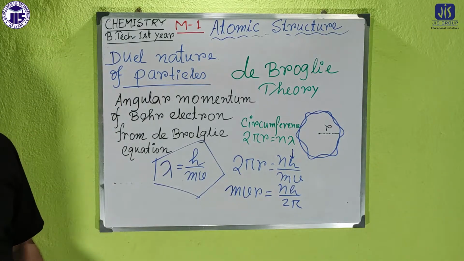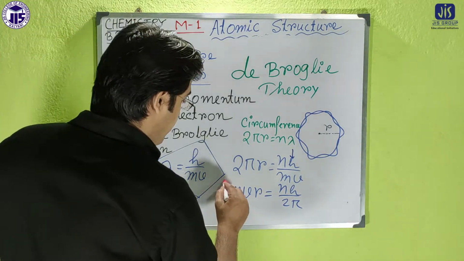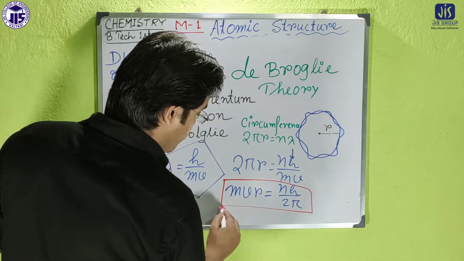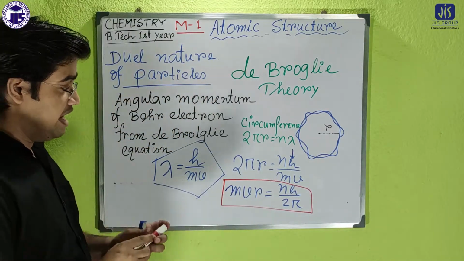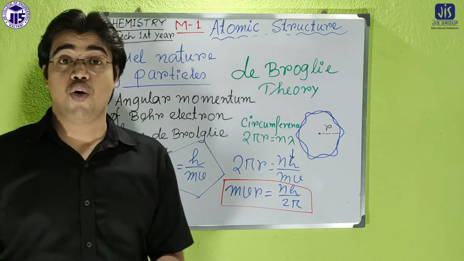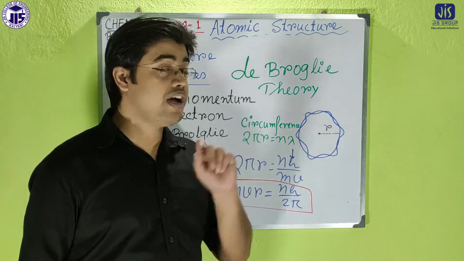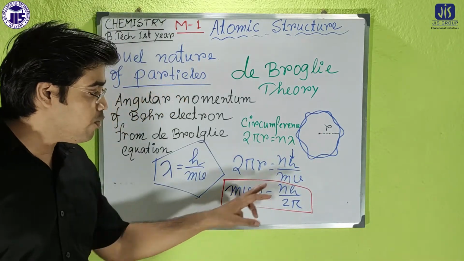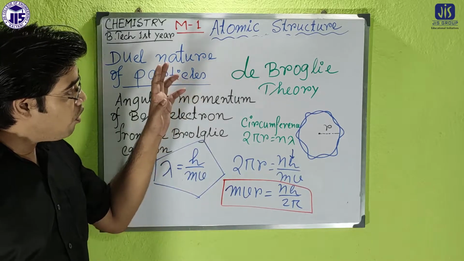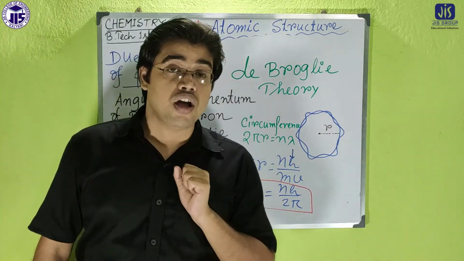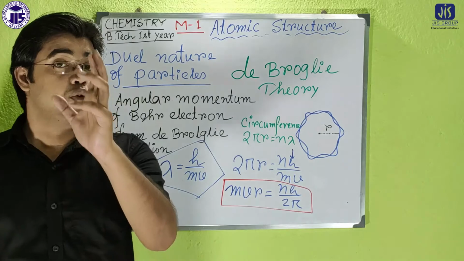Niels Bohr said that the angular momentum of the electron revolving in a particular orbit of radius r is exactly equal to nh by 2 pi. So the de-Broglie equation also supports Bohr's theory.